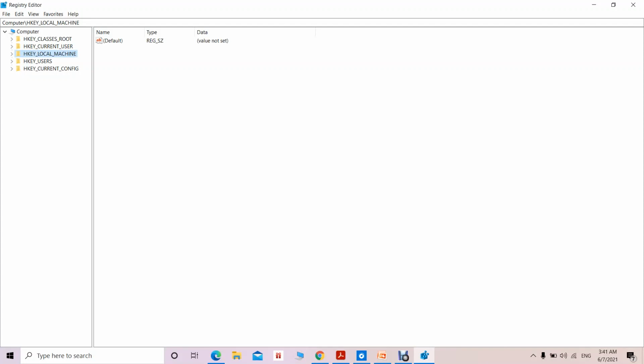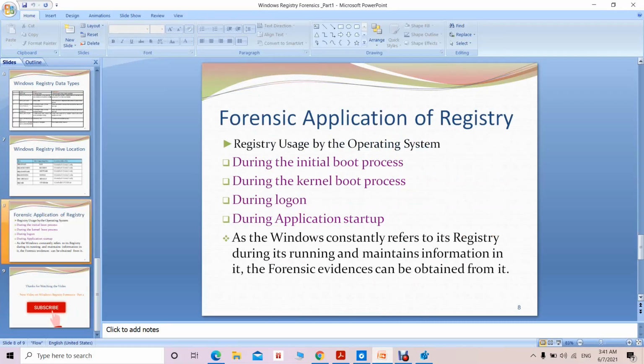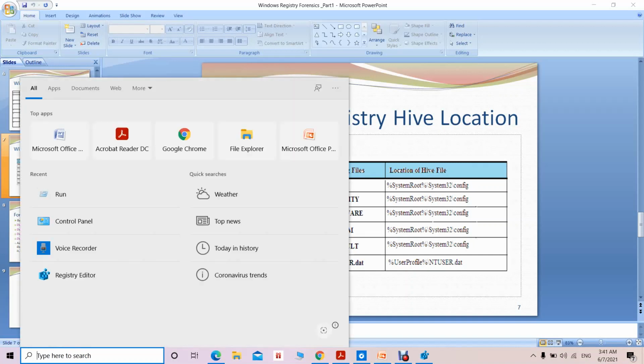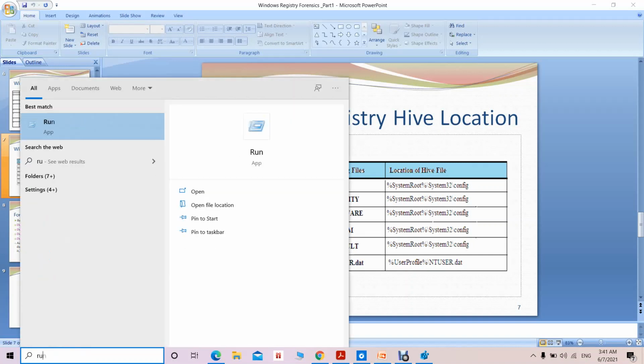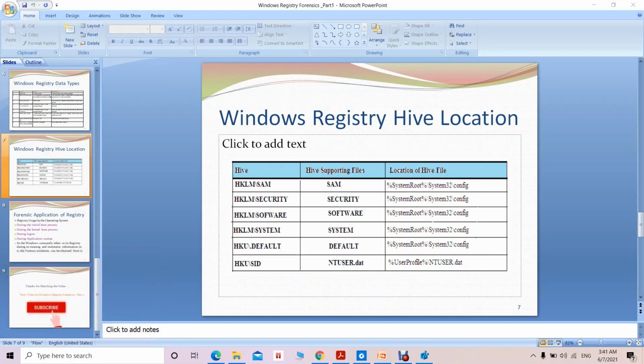Now, as I said, these hives are available in a particular location on the hard disk. So how can we access that particular hive? Let's see how it can be accessed. Again, I will click on search, run, and then go to %SystemRoot%\System32\config. So we are going to the config directory from here.